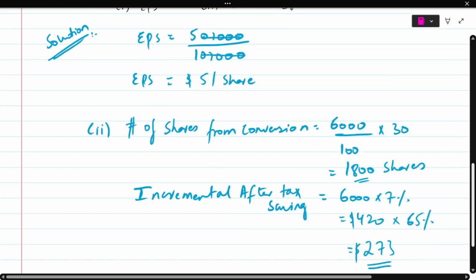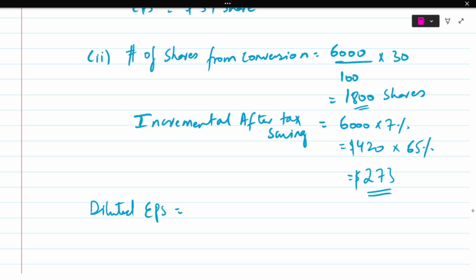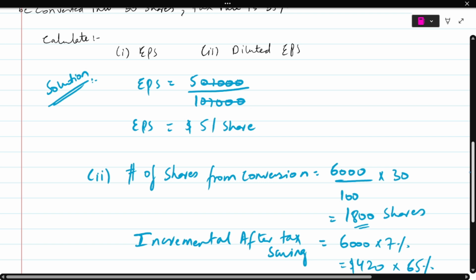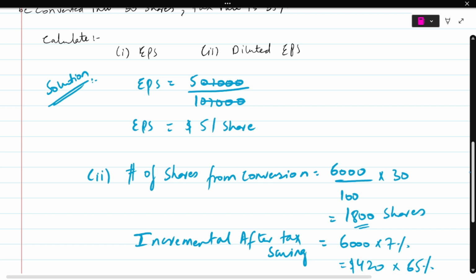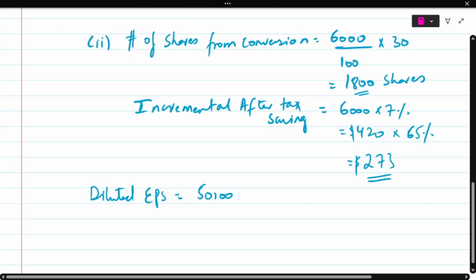Now we are going to calculate the diluted EPS. One thing you need to remember always is that diluted EPS is a continuation of your basic EPS. Your basic EPS was $5 per share, or if I take the fraction before simplifying, it was 50,000 divided by 10,000. So I'm going to write 50,000 divided by 10,000, my basic EPS, and continue this to calculate my diluted EPS. That's why I say diluted EPS is just a continuation of the basic EPS.